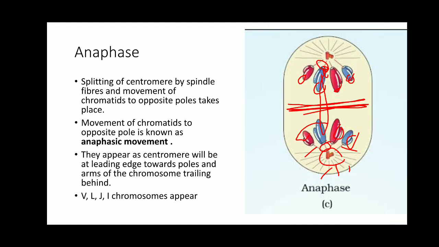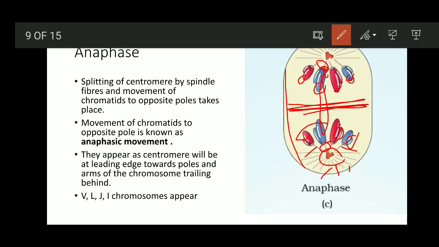Now whatever pictures you are seeing here, the cell division is for animal cell. So animal cells do not contain cell wall, but they contain cell membrane. The nuclear envelope has disintegrated, so the only boundary present here is the cell membrane.